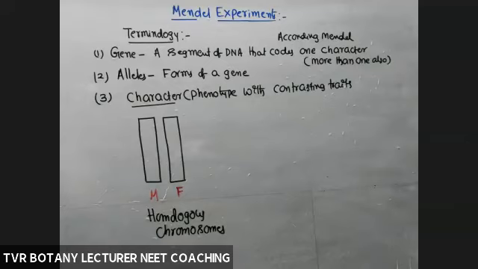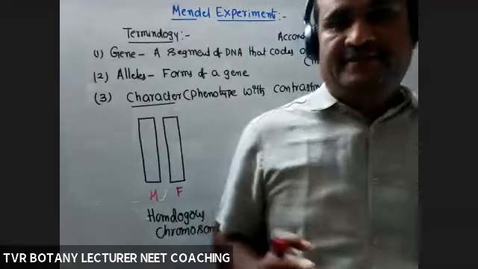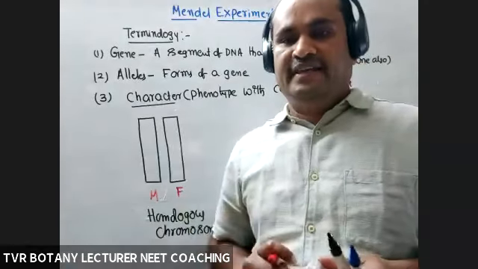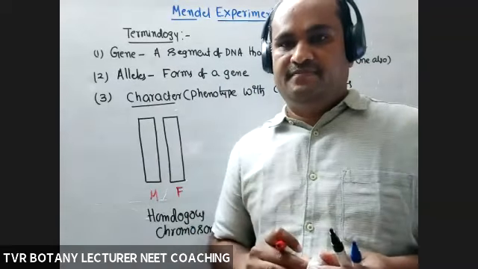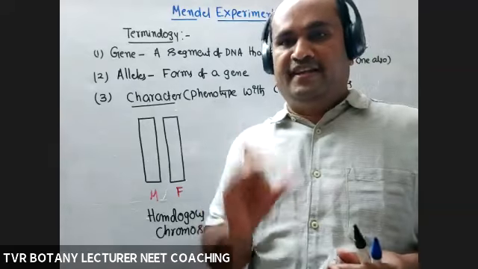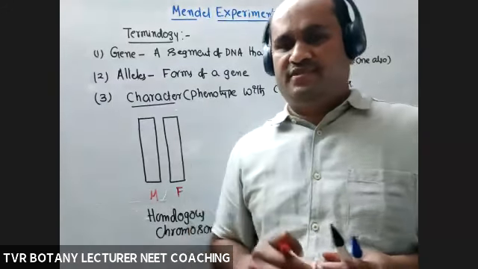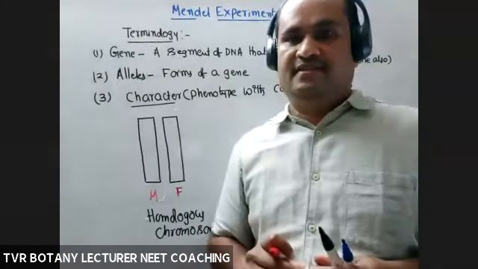What is a homologous chromosome? Last year I explained. Simple, remember, a pair of chappals. So in the classroom, each and every student has one pair of chappals. Both are generally morphologically similar. Same color almost. Same length. Size also the same.